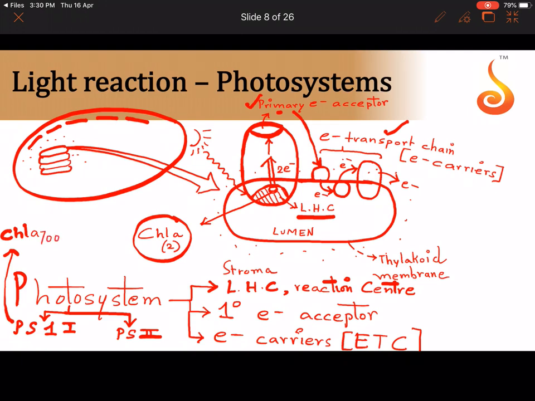So it is called chlorophyll A 700, or simply P700. In PS2, the chlorophyll A molecule can absorb a maximum wavelength of 680. So it is chlorophyll A 680, or simply P680. And of course the electron carriers are also different in each of these photosystems.